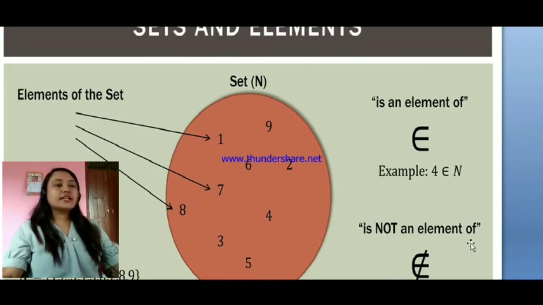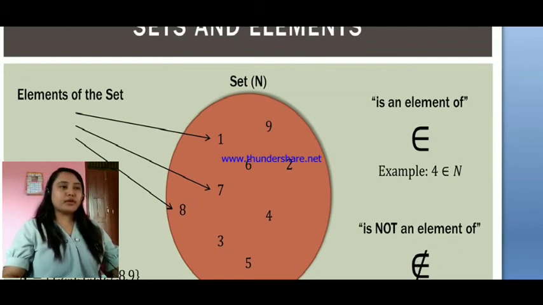No, 10 will not belong to set N. So we will be writing 10 with epsilon crossed out, that means 10 doesn't belong to set N. Like that we have to indicate.